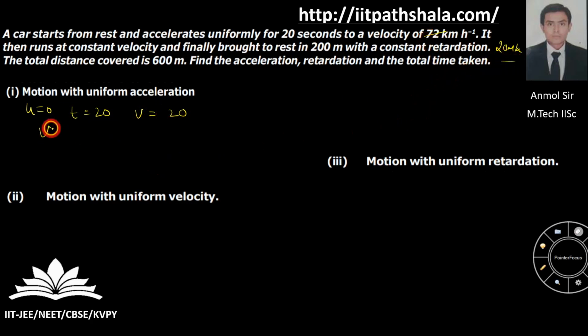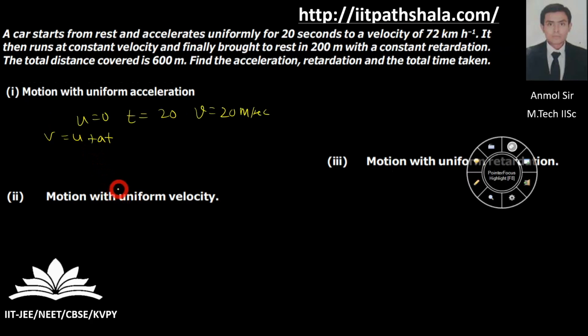Okay guys, so using the formula v equal to u plus at, I will be putting every value over here: v is 20, u is 0, acceleration is not given to me, and time is 20 seconds. I can figure out the value of acceleration, which comes out to be 1 meter per second square.